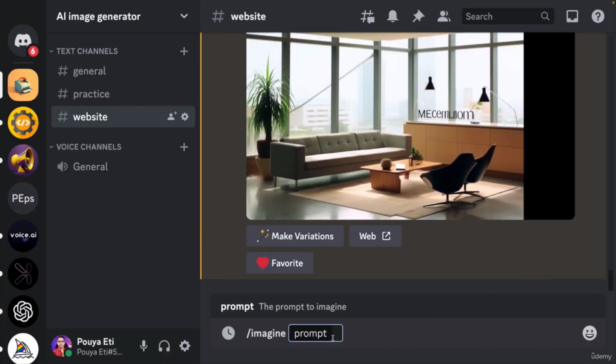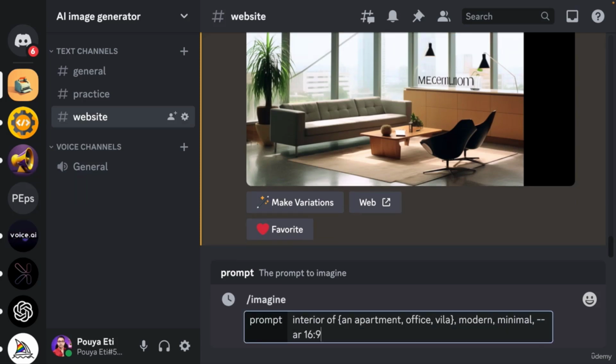So we're gonna come here. I'm gonna create curly brackets. Inside it, I'm gonna write down interior of a... all right, so I wrote down interior of an apartment, of an office, and a villa.